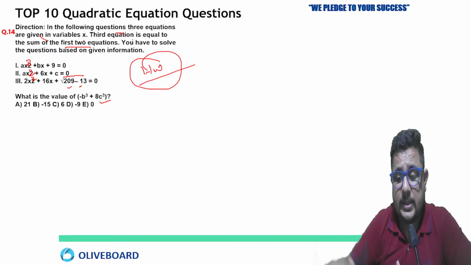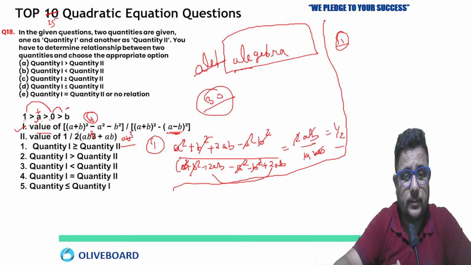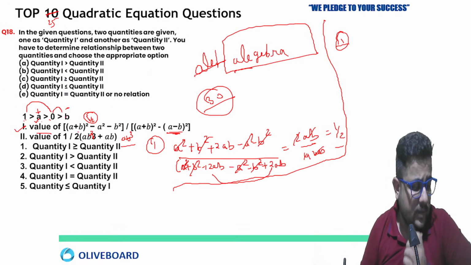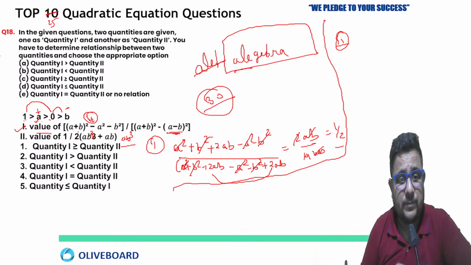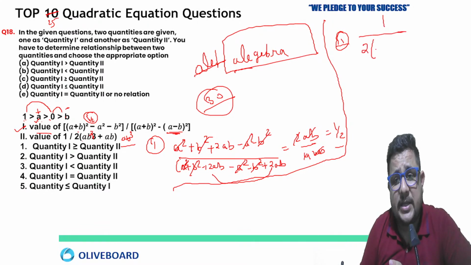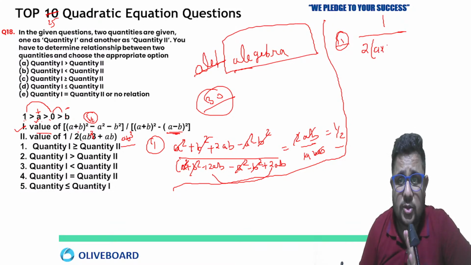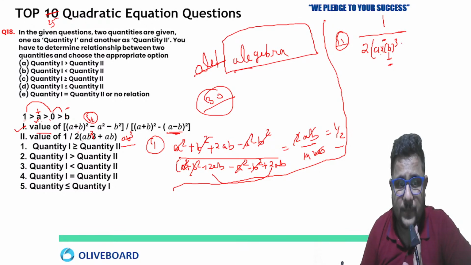Okay, see where we were. Second one, how will you solve? Now see, some logic we have to use. 1 by 2 ab cube. b is negative or not? Yes, and a is positive. We already know the value of b is negative, whatever it is, so b cube is also going to be negative. So a multiplied by b will be negative.